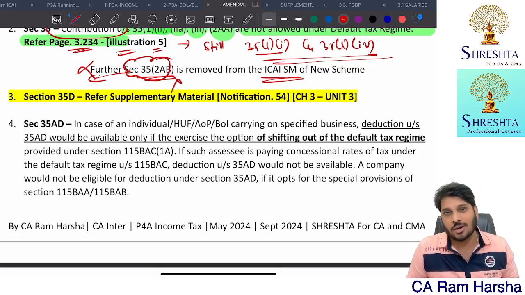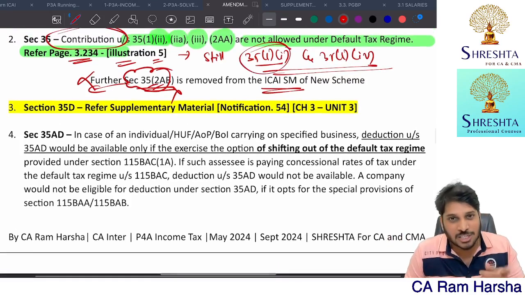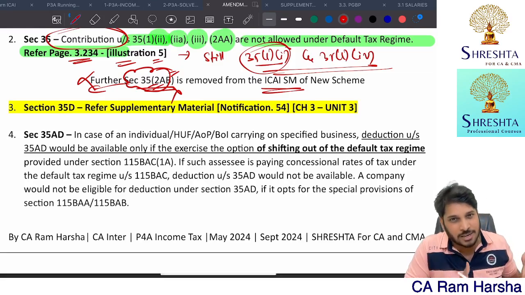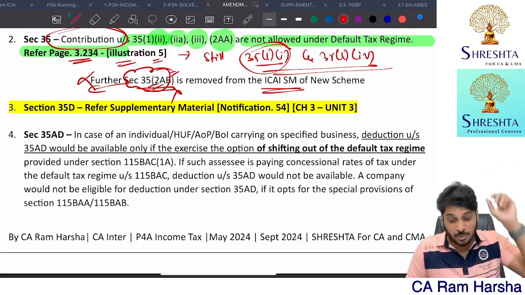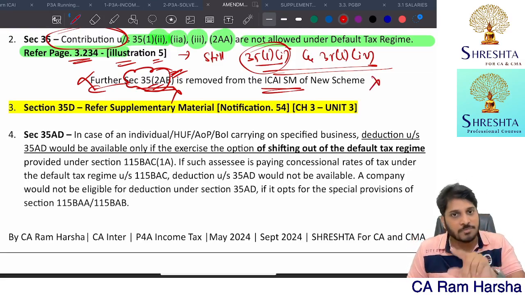In the new scheme material, it is not there. But whether this section is there now or not, it doesn't make any difference, because 35 subsection 1 clause 1 is also dealing with the same 35(2)AB. Once upon a time, 4 or 5 years before, 35(2)AB had some relevance. Now there is no relevance. That's why the Institute removed it from the study material.